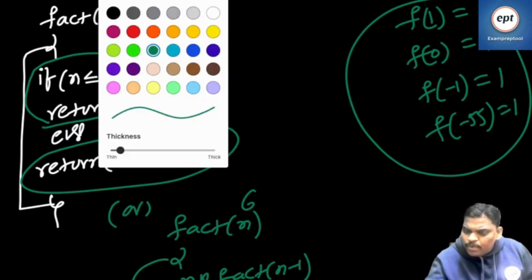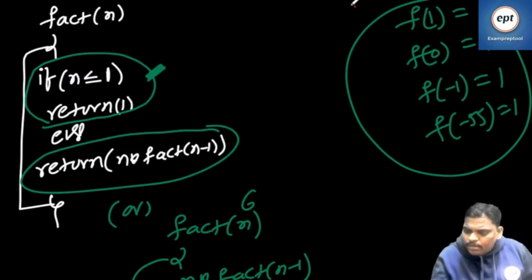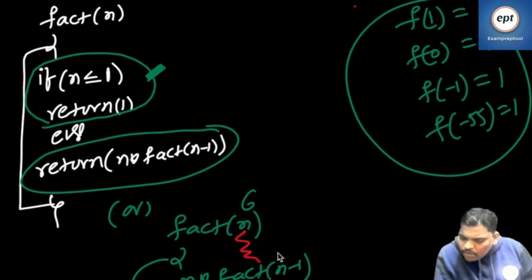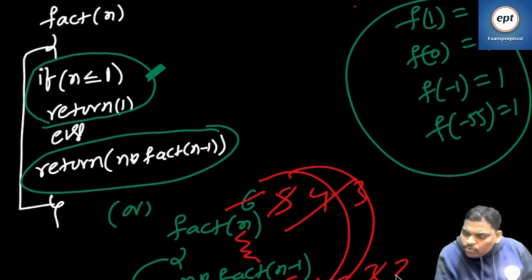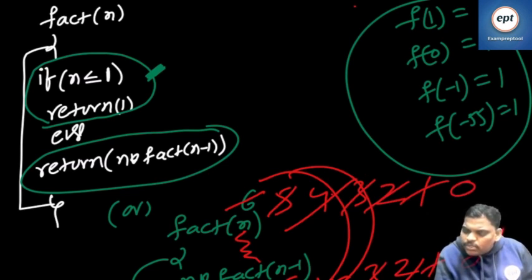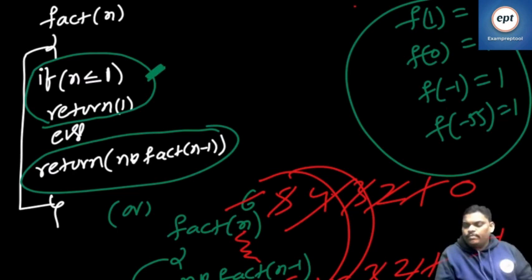If you swap them, see the unfortunate thing that will happen: 6 will call 5, 5 will call 4, 4 will call 3, 3 will call 2, 2 will call 1, 1 will call 0, 0 will call minus 1. So it never reaches this area.